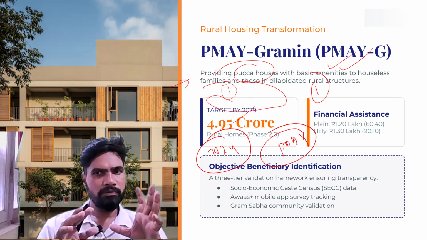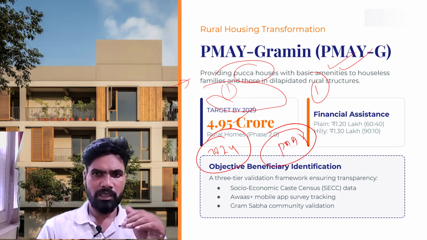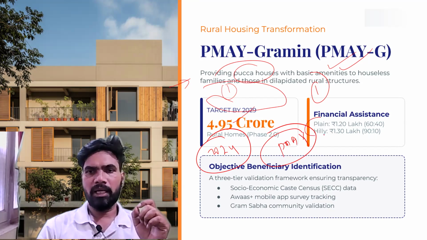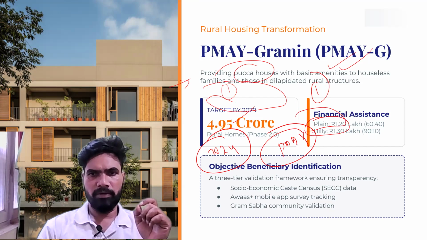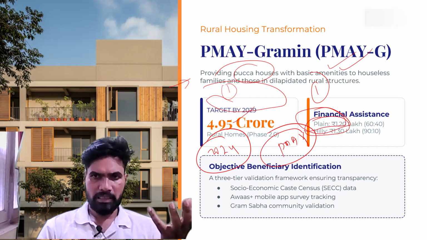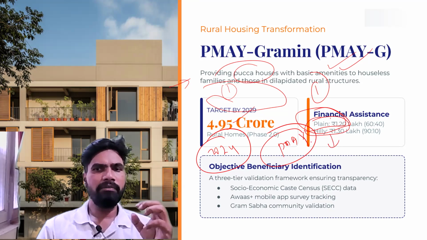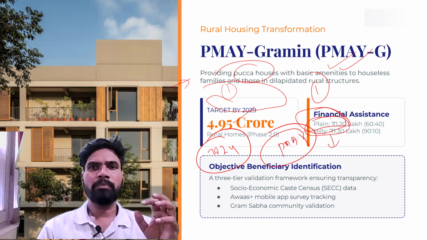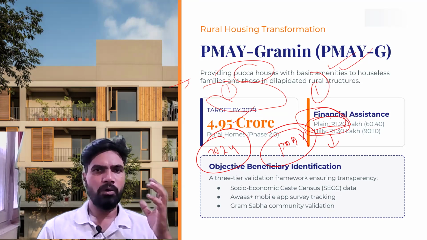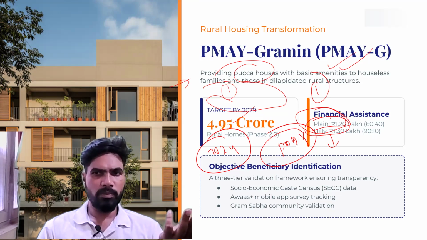Then if you see the financial structure for Pradhan Mantri Awas Yojana Gramin, in plain areas, for each and every beneficiary, 1.2 lakh rupees will be provided for constructing a house. And if the region is hilly and difficult terrain, 1.3 lakh rupees will be provided. So 10,000 rupees more will be provided.